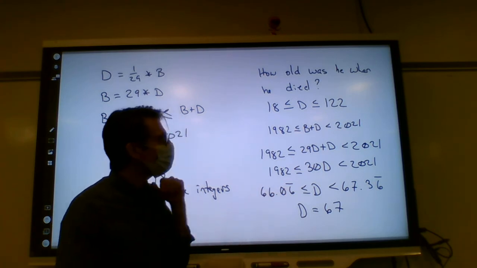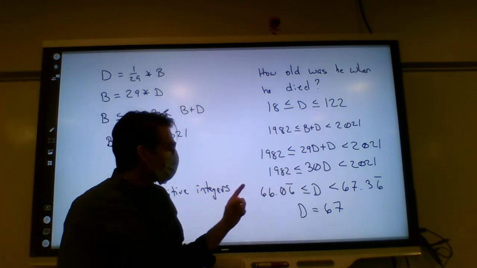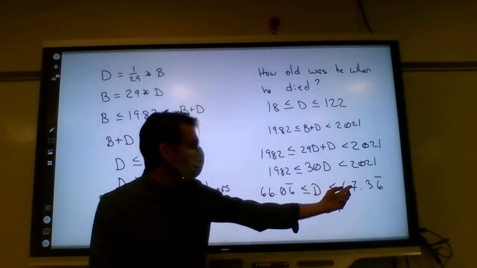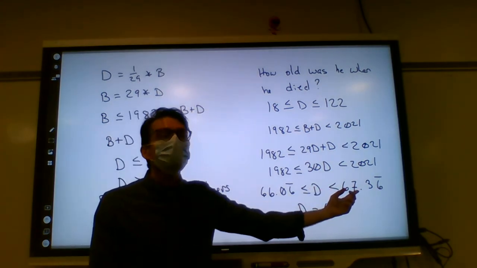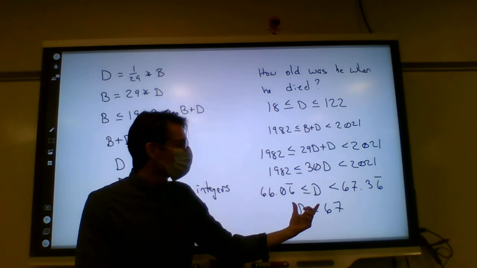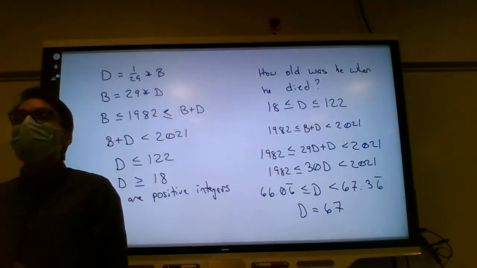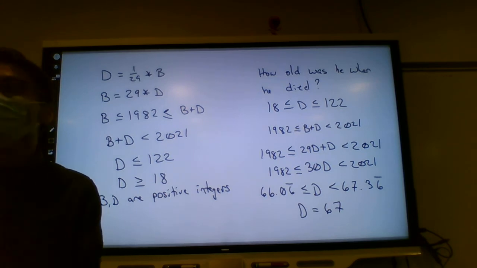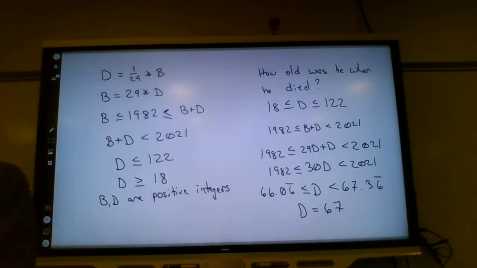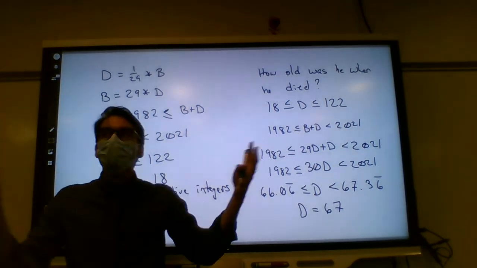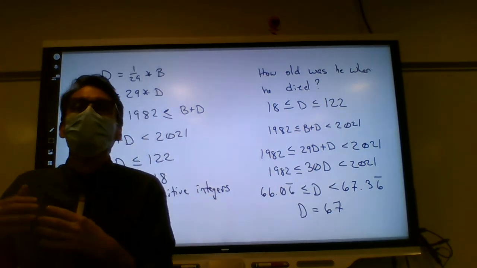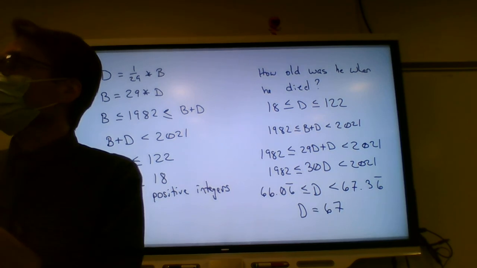Now, what if this had been 68 point something instead of 67 point something? Then you would have D is equal to 67 and D is equal to 68. Yeah, then we have two possibilities. D is 67 or 68, and then there would be two answers for the problem. If there were three possibilities or whatever, right, these would be more possibilities. And without extra information, we wouldn't be able to know for sure which one we're talking about.